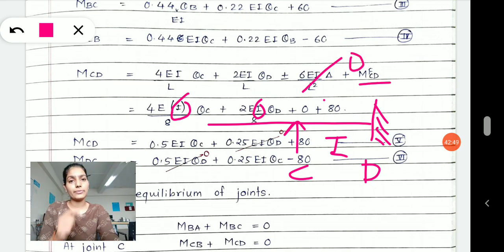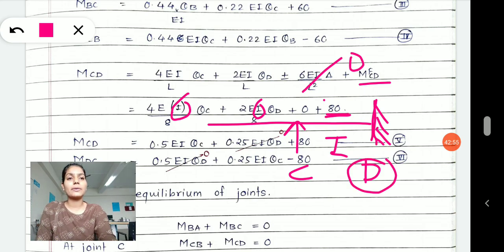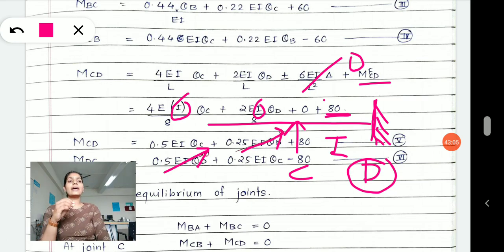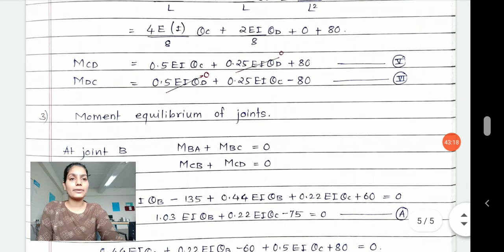The fixed end moment, which we have already calculated, has a value 60, but D support is a fixed support, so no rotation will occur at D support, therefore whatever values come with theta D get cancelled from my equation. This is how we have developed 6 equations: moment AB, BA, moment BC, CB, moment CD, DC. That's how we have developed the 6 equations.